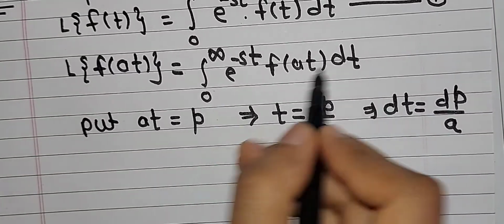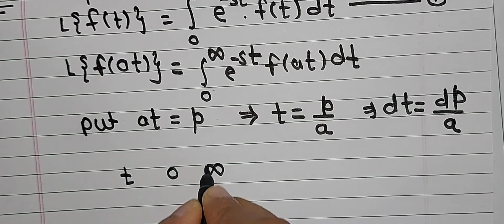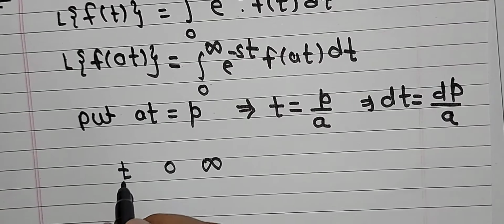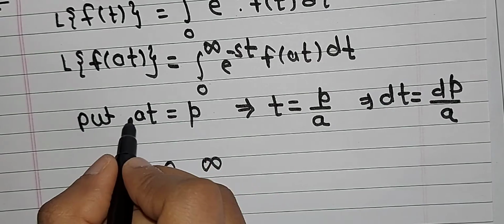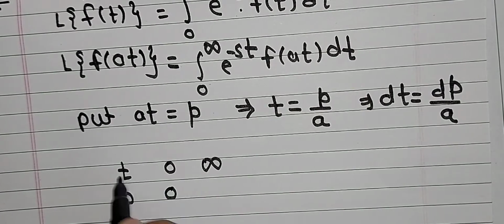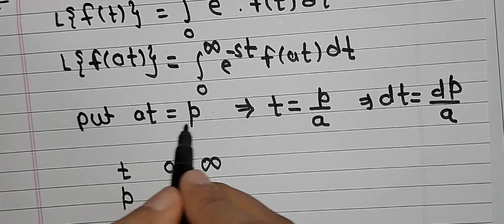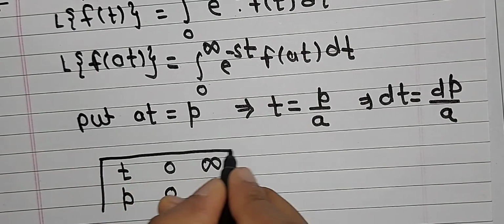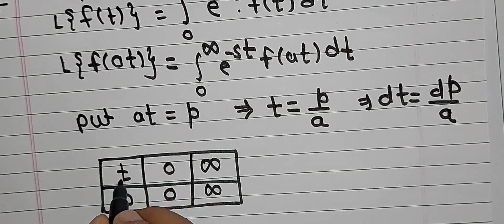Next we have the range: the range of t is given as 0 to infinity. Now t is replaced by the variable p. Put t equal to 0 in this equation: a into 0 is 0, therefore p is 0. Similarly, put t equal to infinity: a into infinity is infinity, and p gives us infinity. So we have obtained the range of variable p with the help of variable t.